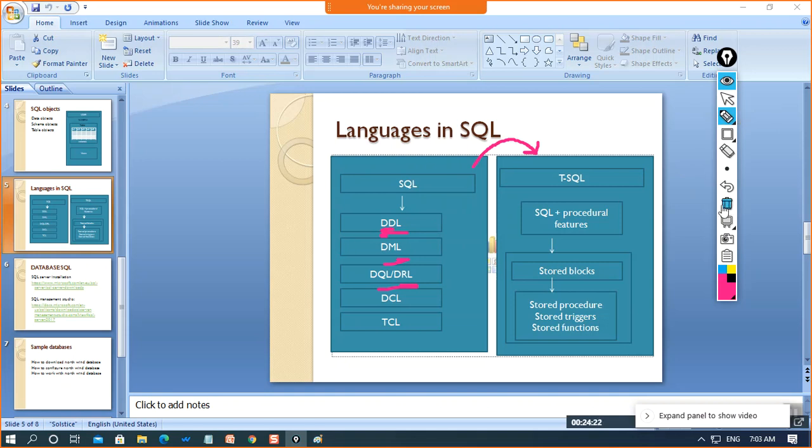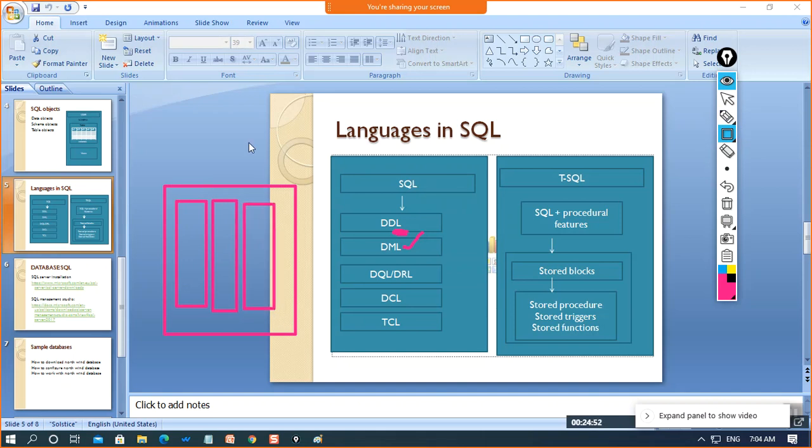Now first of all, what do we mean by DDL? Basically DDL means data definition language. The language which is defining the data comes within DDL. The second one is DML. DML means data manipulation language. Whenever we want to modify the data, like we want to add a column to an existing table.